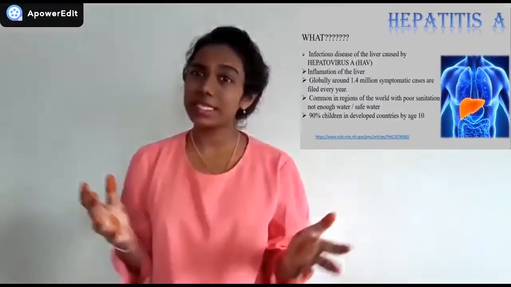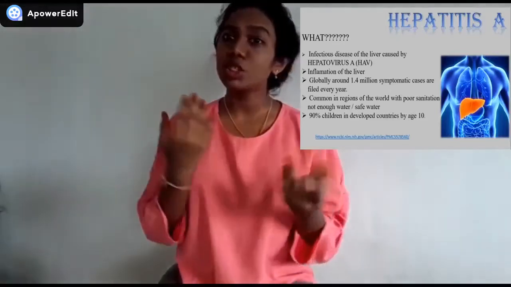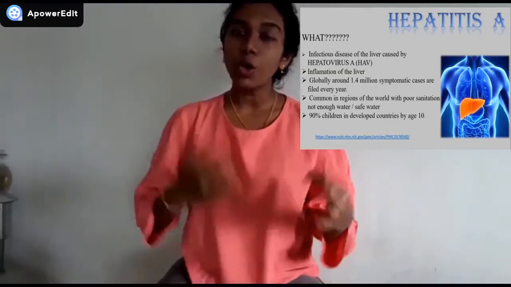Another common chronic disease faced by young children is hepatitis A. What is hepatitis A? It's an infectious disease of the liver caused by hepatovirus A, HAV. It's an inflammation of the liver globally. Around 1.4 million symptomatic cases are filed every year, and it's common in regions of the world with poor sanitation, not enough water, or no safe water.